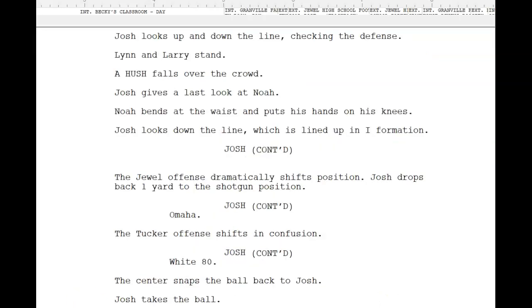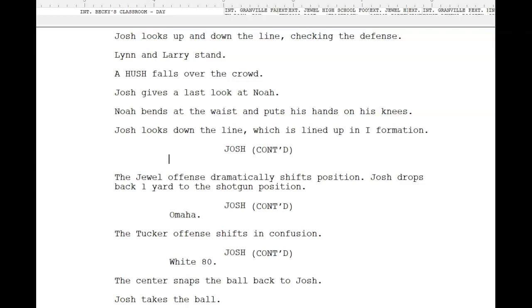We're in the action of the game. It's exciting. All of the camera action's going on, and you can see with the economy of words, if I was writing a short story, I would write a full-on description. But I'm writing a screenplay, so it's economy of words. Josh looks up and down the line, checking the defense. Lynn and Larry stand. A hush falls over the crowd. Josh gives a last look at Noah. Noah bends at the waist and puts his hands on his knees. Josh looks down the line, which is lined up in I formation, and he says, what does he say?